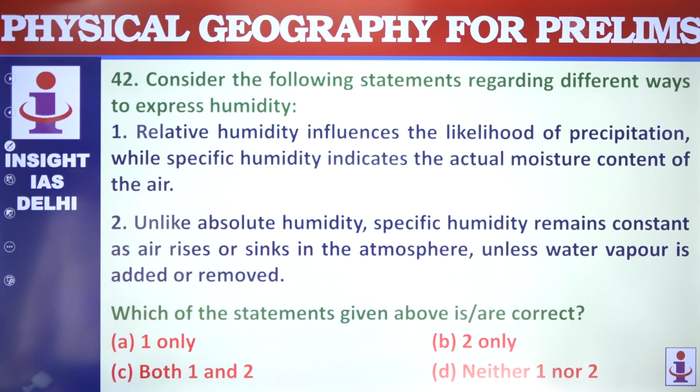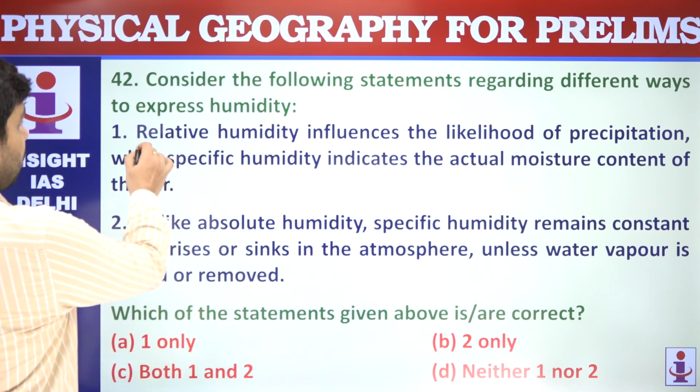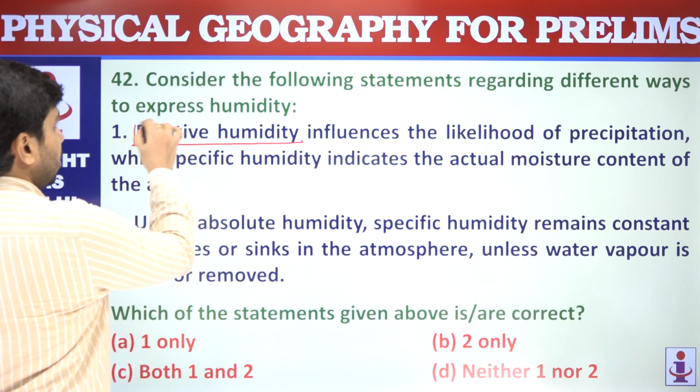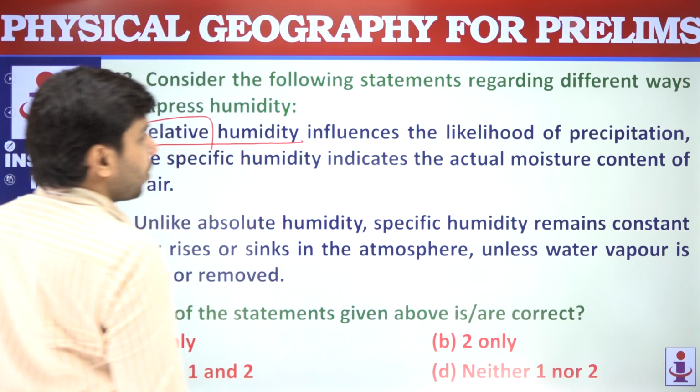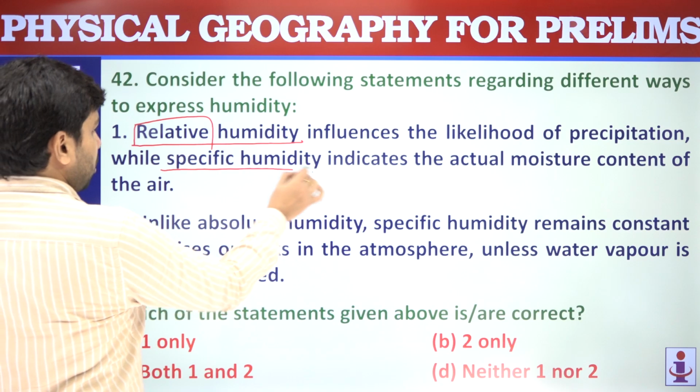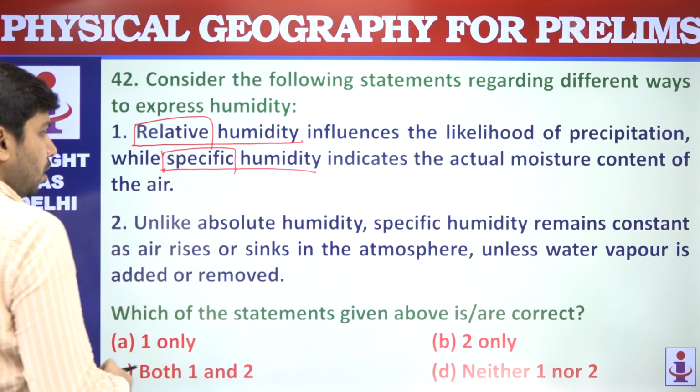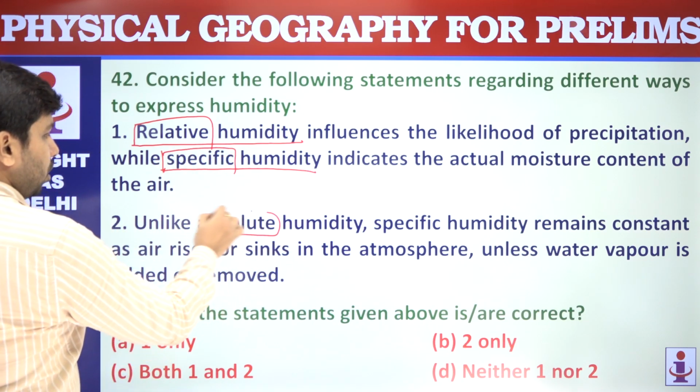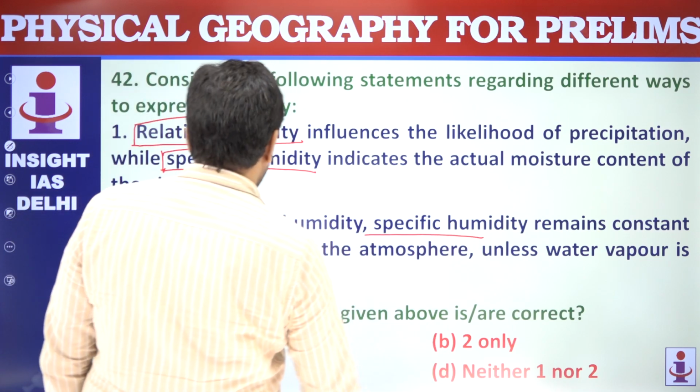Different ways to express humidity: relative humidity, specific humidity, absolute humidity.